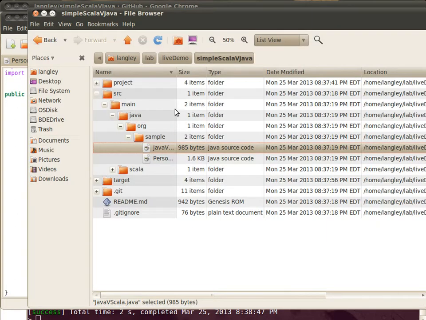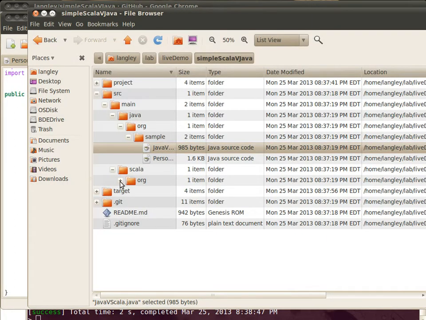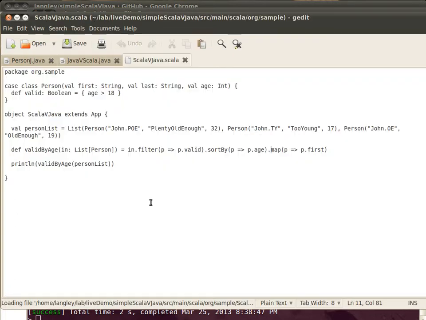Now let's go look at what it takes to deliver that same functionality in Scala. This time it's all contained in one class. You can see our case class person here. In fact, one of the things you might notice is that we can put more than one class in a single file in Scala. And one of the things I referred to earlier about case classes is illustrated right here. By putting case in front of it, we get a hash code and an equals automatically defined for us. We get setters and getters automatically defined for us. We get a constructor automatically defined for us.